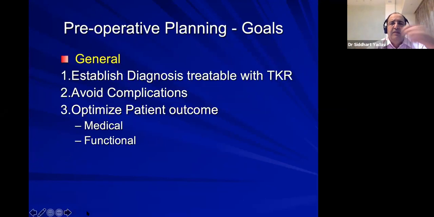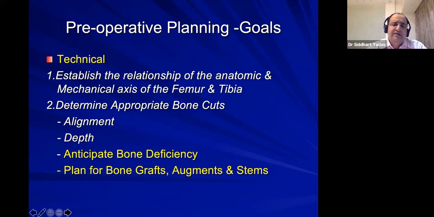So preoperative planning, the general goals are to establish a diagnosis which is treatable by total knee replacement, avoid complications, and optimize patient outcome, medical as well as functional. Technical goals are to establish the relationship of the anatomic and mechanical axis of the femur and tibia, and determine the approach and appropriate bone cuts,